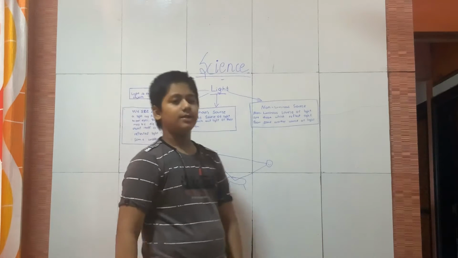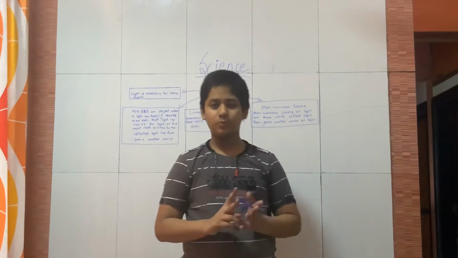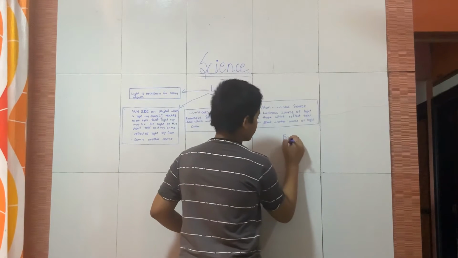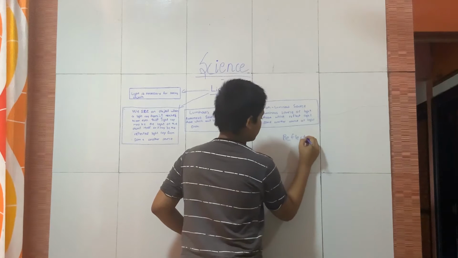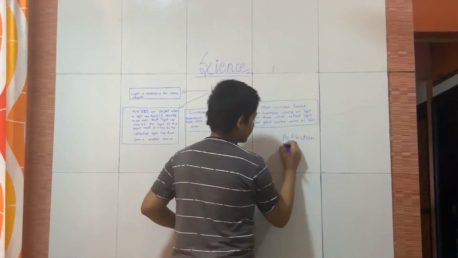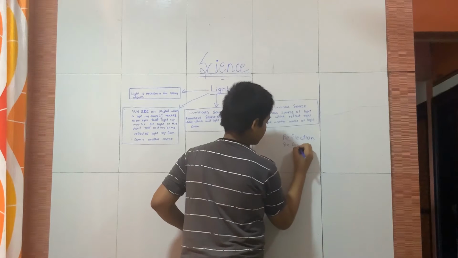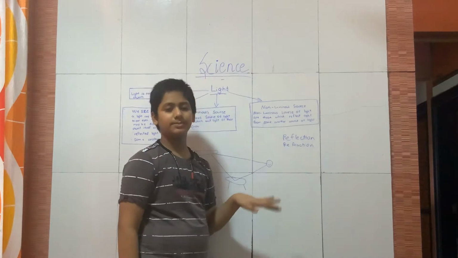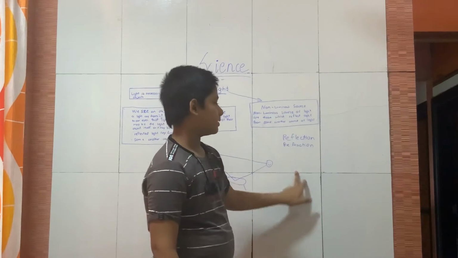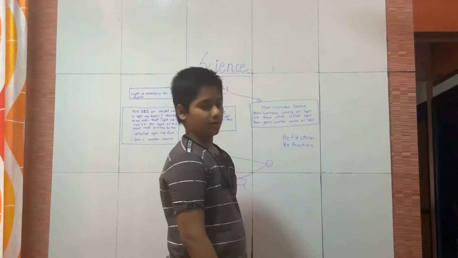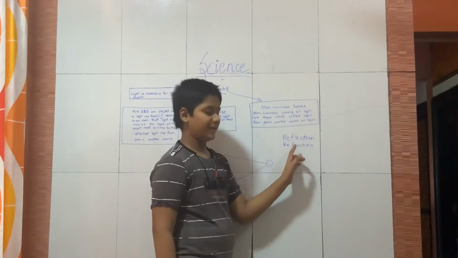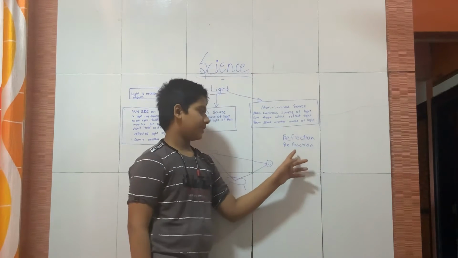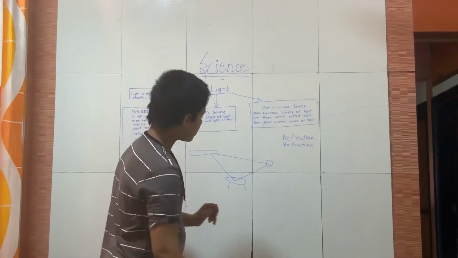Now in this chapter, we are going to divide it into two parts. One is reflection, and another is refraction. Some children get confused between the two because they think they are the same, but they are not the same. You can see this is reflection and this is refraction. In this video we are going to learn about reflection. So now let us start.